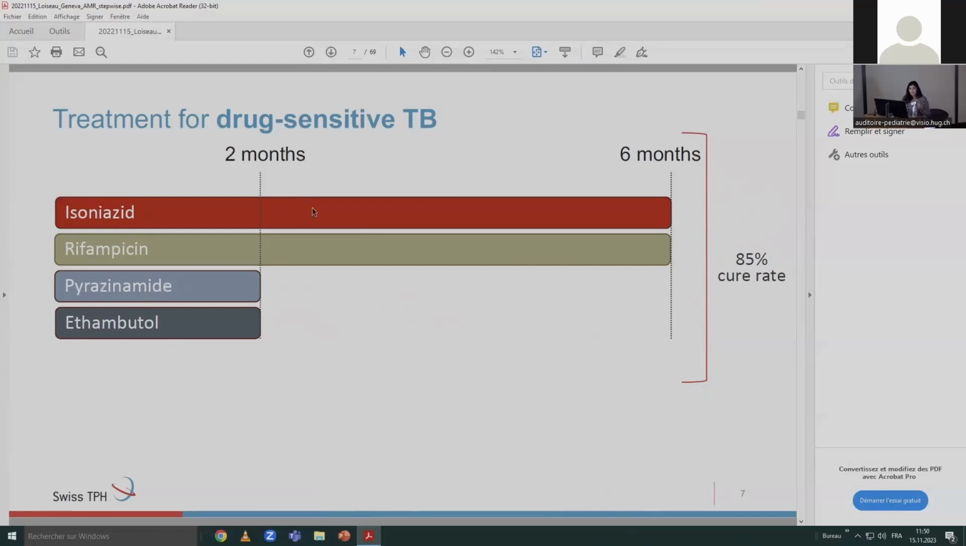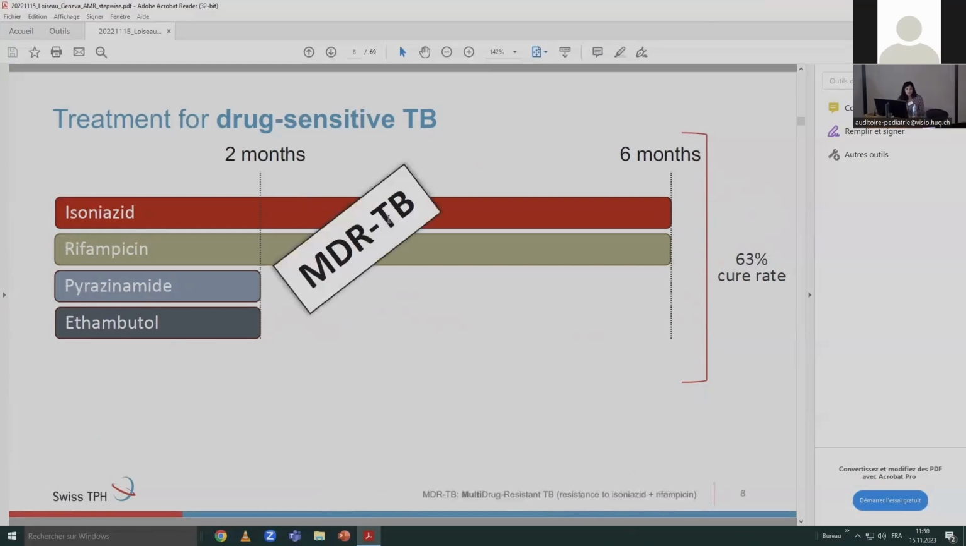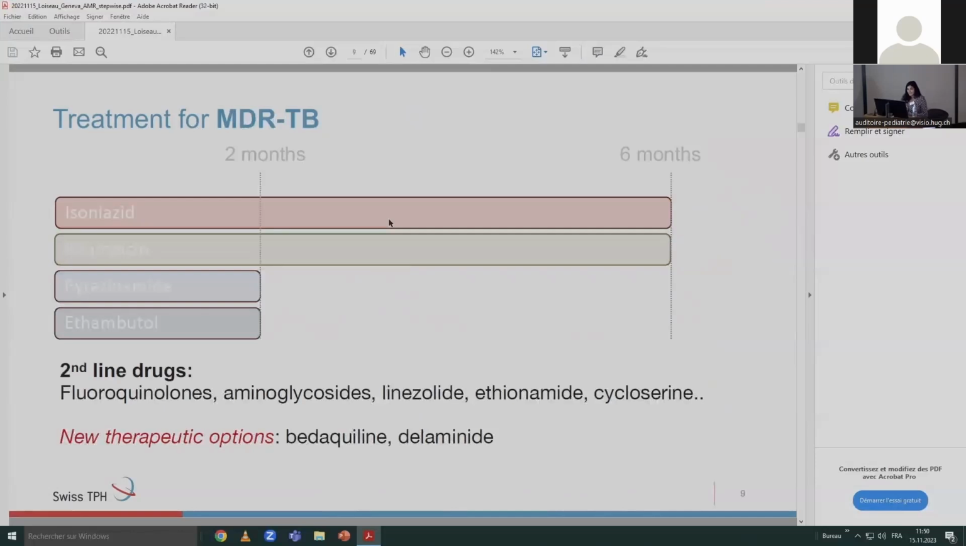And if a patient develops resistance to isoniazid and rifampicin, then we talk about multi-drug-resistant TB. And then, of course, if a patient has MDR-TB, the therapeutic options are less evident. We rely on fluoroquinolones, aminoglycosides, and other drugs which are more expensive and more toxic, and have to be taken for a longer period of time. And there is some good news in the sense that for the first time in 50 years, there have been new therapeutic options that have come, such as bedaquiline and delamanid.